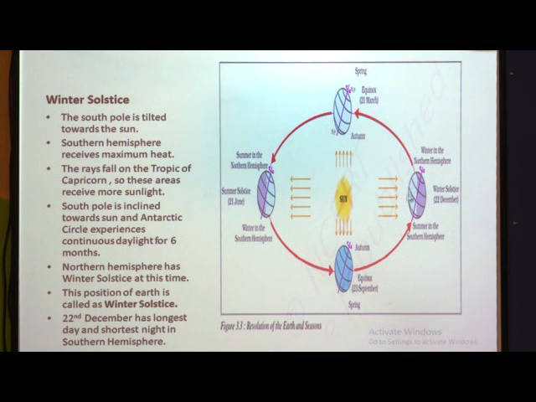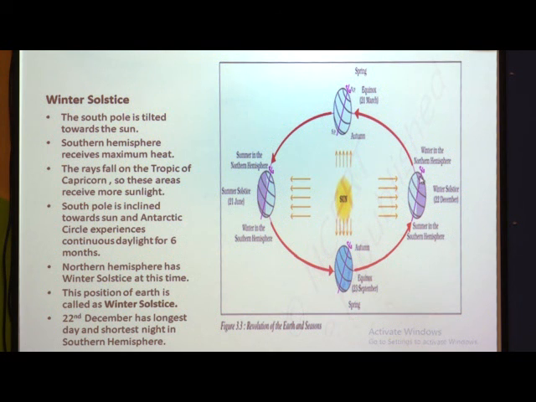The rays are falling on the Tropic of Capricorn. So, the areas in the Tropic of Capricorn will receive more sunlight, and see, this is the Antarctic Circle. The places beyond this Antarctic Circle will have continuous daylight for 6 months. Understood?